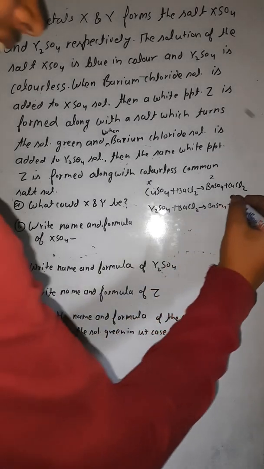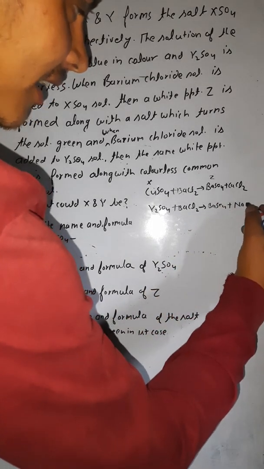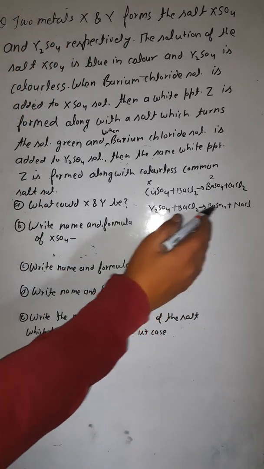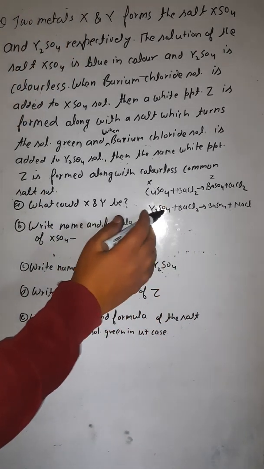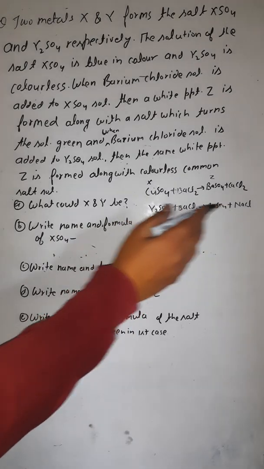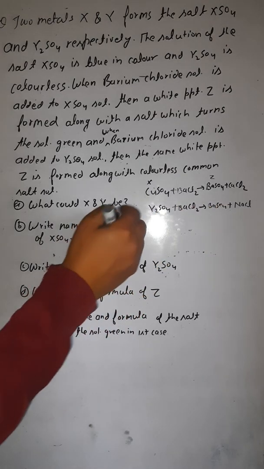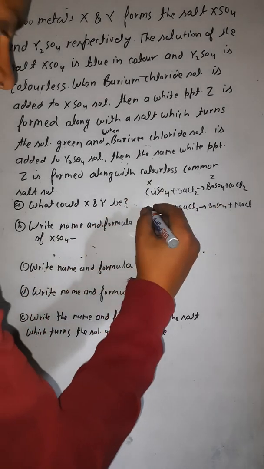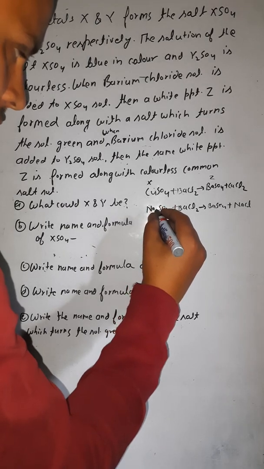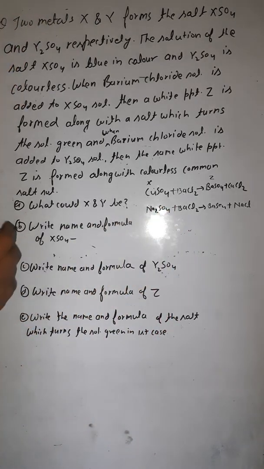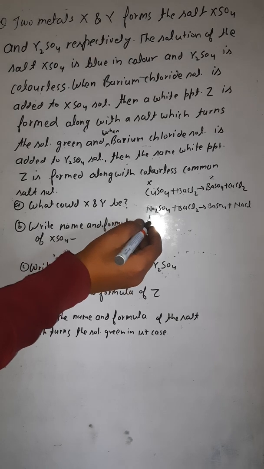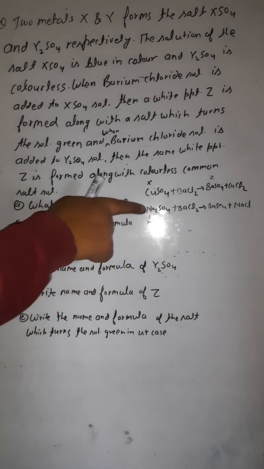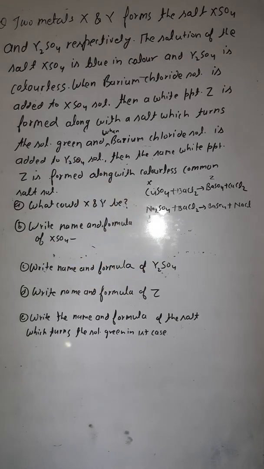Common salt is NaCl. So if you have BaSO4 and NaCl, then this Y2 should be Na. So we have the name for Y also, that is Na2SO4. So Y is sodium here.